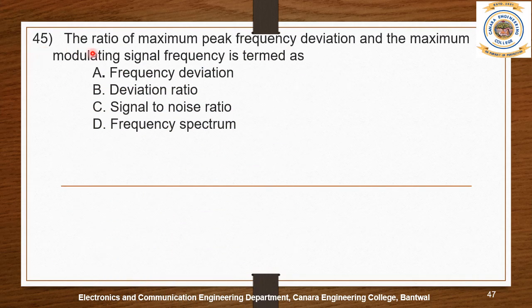45th question. The ratio of maximum peak frequency deviation and the maximum modulating signal frequency is termed as A. Frequency deviation, B. Deviation ratio, C. Signal to noise ratio, and D. Frequency spectrum. The answer is B. Deviation ratio.